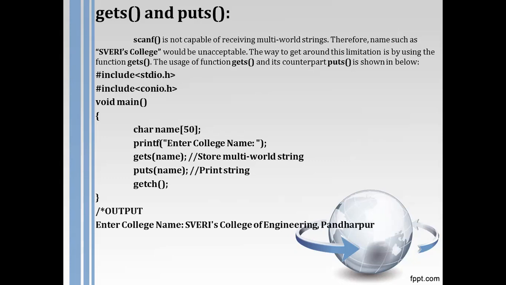Our output is like that. "Enter college name" comes first. Suppose the user has typed Swedish College of Engineering Pundarpur, then that will be stored in the character array name, and then the puts function will print the string. Okay, so once again I revise this gets and puts. They are the counterparts of scanf and printf, but for string operations only.